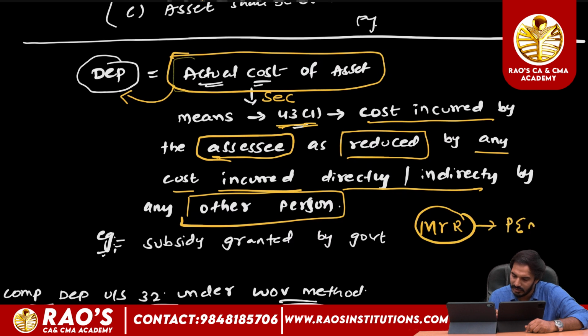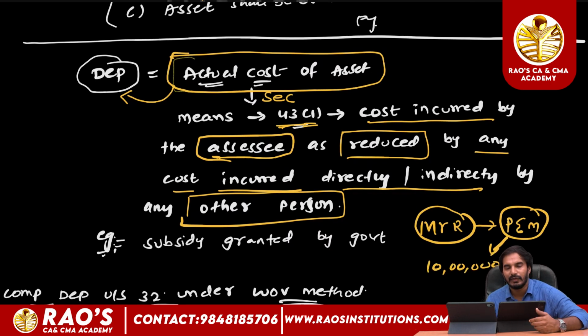The cost of the plant and machinery is 10 lakhs. But to benefit the industry, the government has granted a subsidy on this machinery to the extent of 2 lakhs rupees.